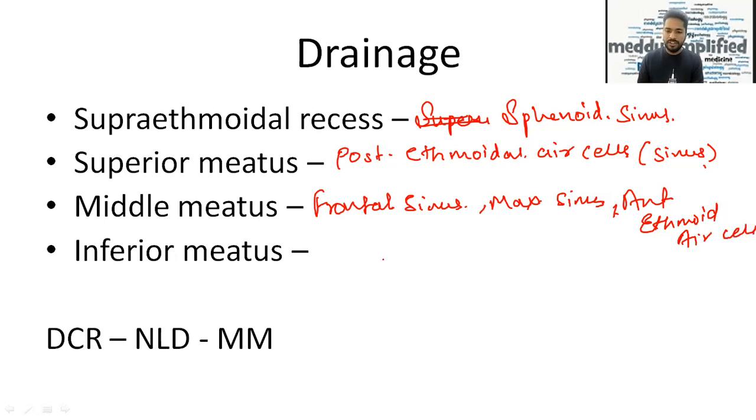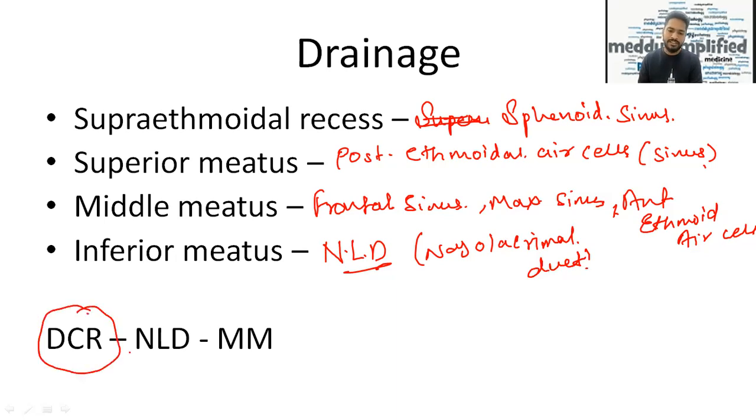Okay, now inferior meatus, what will drain in inferior meatus? Nasolacrimal duct, NLD. Now this nasolacrimal duct, there is an operation called DCR, dacryorhinocystectomy. In that, if it is done, then the NLD opens into middle meatus.